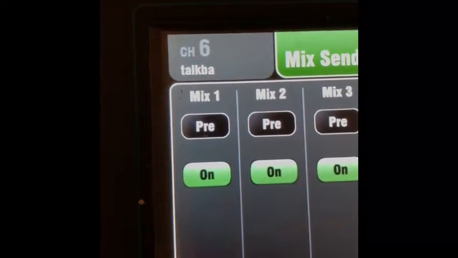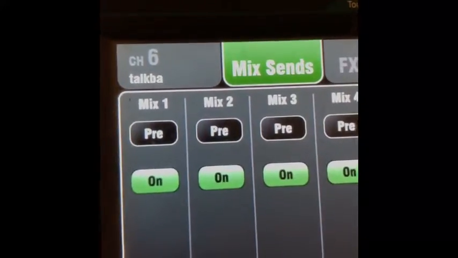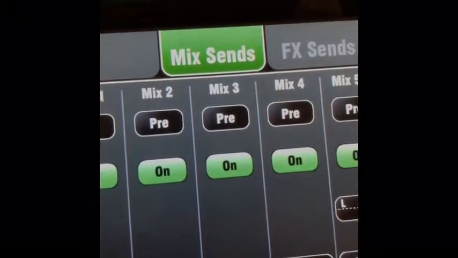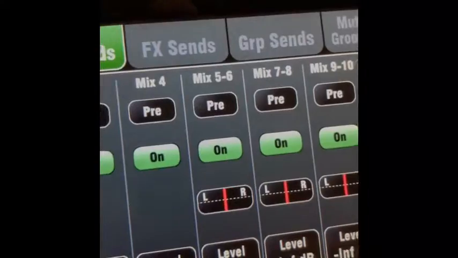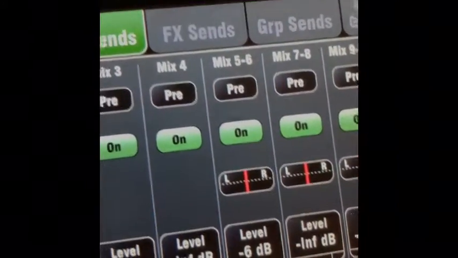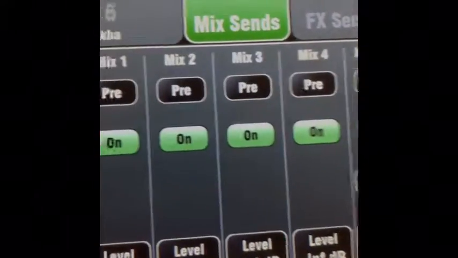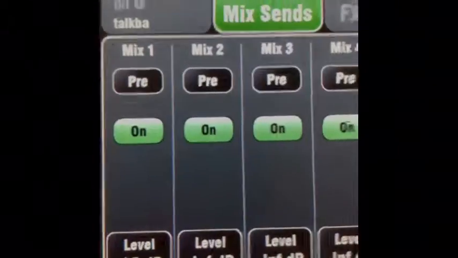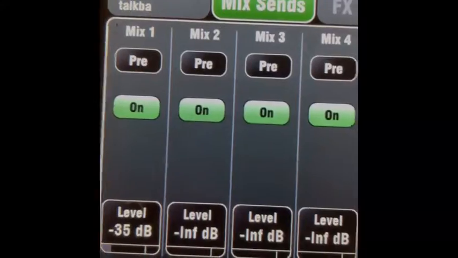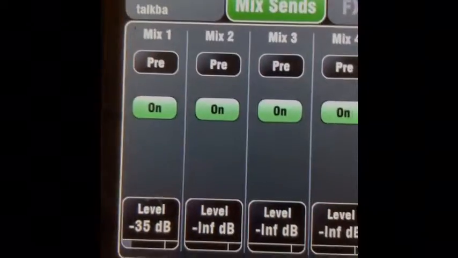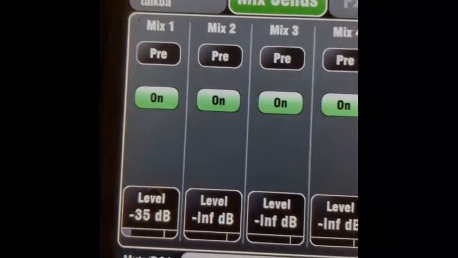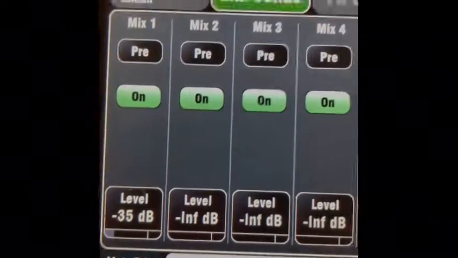Right? And we said mix 1 is the monitors, mix 2 is the band, mix 3 is the audio recording, and mix 5 and 6 is the video recording. So we don't want the Talkback mic from the stage to be in those signals. Why? Because if we're recording, it's going to sound bad if we're doing a song and all of a sudden the Talkback mic is like, hey guys, we're doing this, and you're going to hear it in the recording.